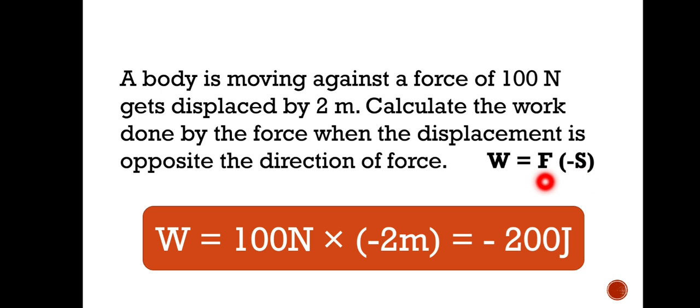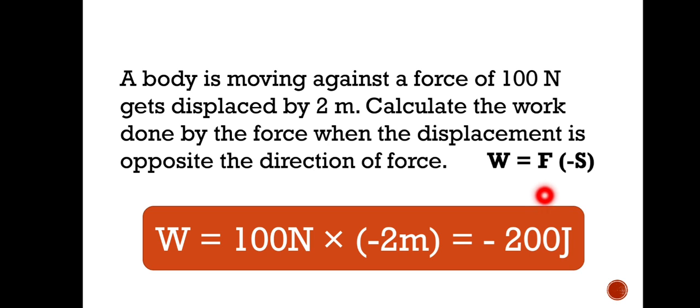Now this force as well as this displacement, both are vector quantities. That's why, along with the magnitude, the direction is important too for the force and displacement. So that's why we are taking this displacement with a negative sign. So work done is equal to minus Fs. Okay, so what is the meaning of minus Fs? After calculating, we are getting minus 200 joule. You know the calculation, no? So minus 200 joule. What is the meaning of minus 200 joule here?